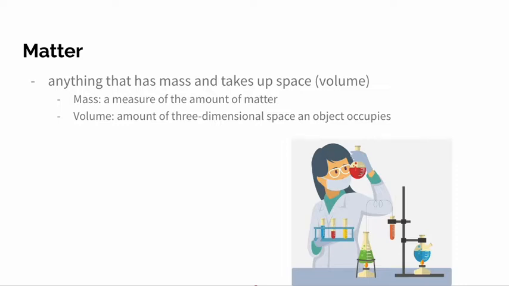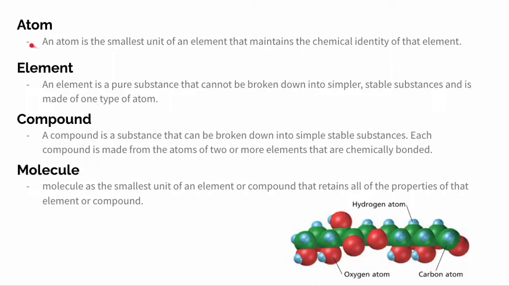Let's move on to matter. Matter is anything that has mass and takes up space, also known as volume. Mass is a measure of the amount of matter, while volume is the amount of three-dimensional space an object occupies. So these two factors, mass and volume, are what make up matter. Matter comes in many forms.